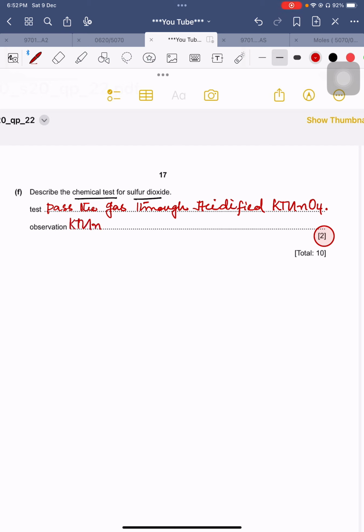KMnO4 will change the color from purple to colorless. Is that okay right now?